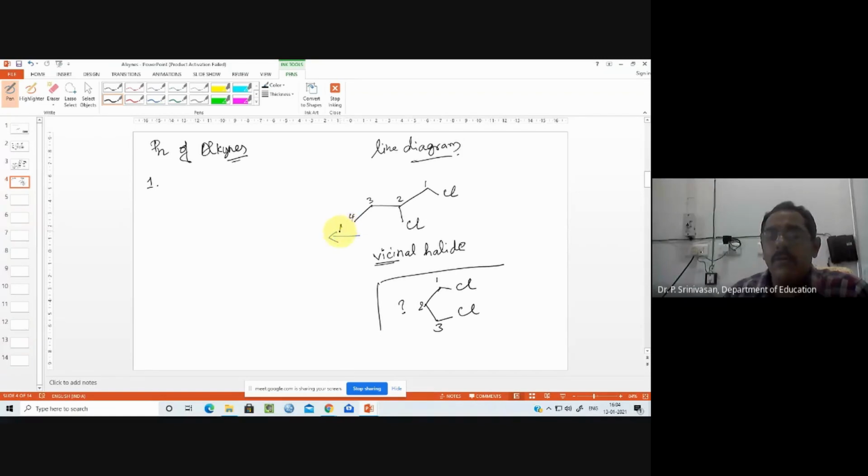Okay. Now it is alcoholic KOH. So in the presence of a base, alcoholic base, that is the reagent. I'm writing that.